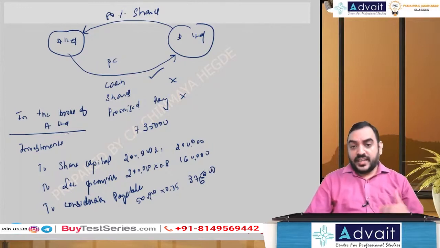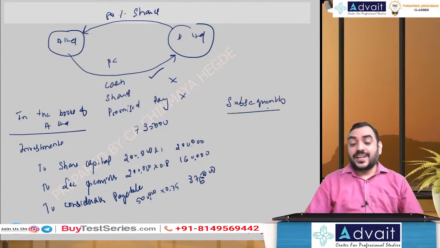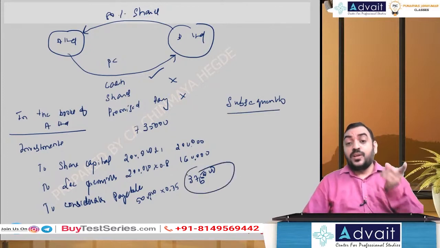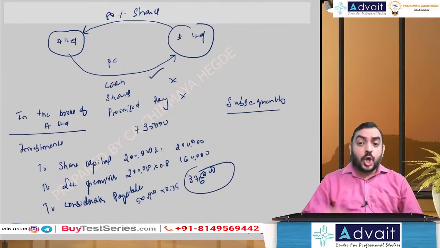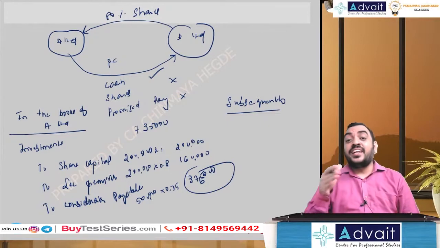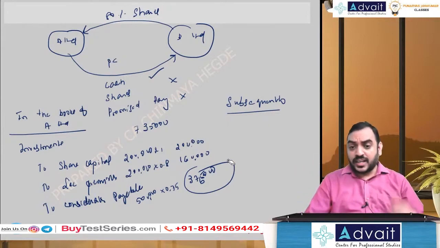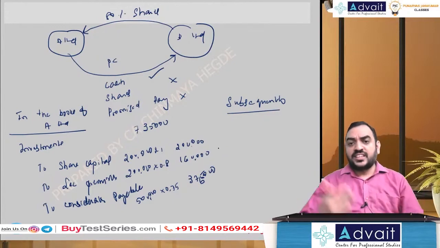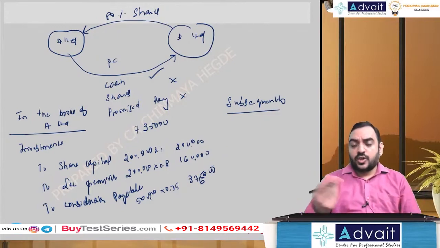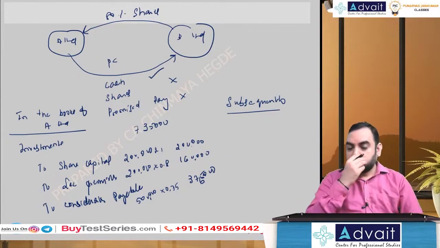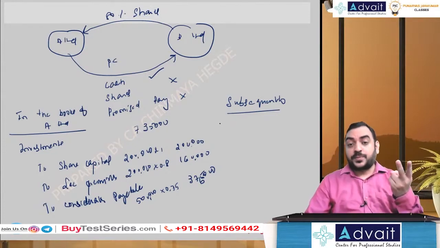This is on the date of acquisition, and subsequently they have to recognize that the consideration payable is done on a present value basis. On this, there has to be unwinding of discount. Basically, we have to calculate interest on consideration payable, which means we need to take this to the holding company's P&L account, right?